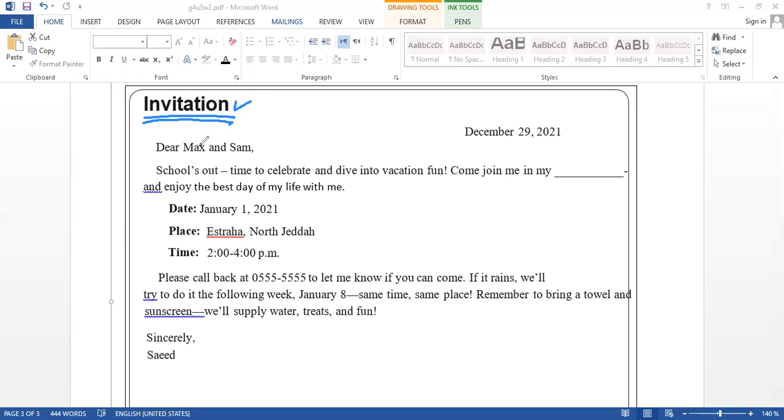Remember, the first thing you have to write is the date. You can write a date that looks like this one. There is no problem, you could write December 29th, 2021. Or let's change this one because it doesn't make sense. Let's make this one 2020.